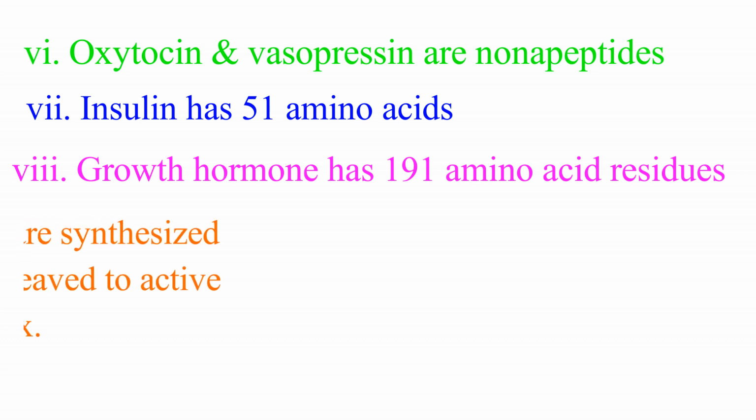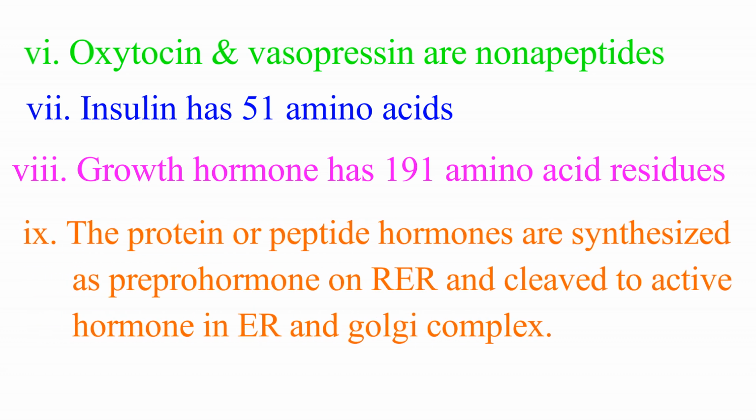The protein or peptide hormones are synthesized on rough endoplasmic reticulum as a large inactive pre-pro hormone. The pre-pro hormone is cleaved in a two-step reaction to a final active hormone in endoplasmic reticulum and the Golgi complex. The hormone is then packed into secretory vesicles or secretory granules until an appropriate signal causes its release from the gland.